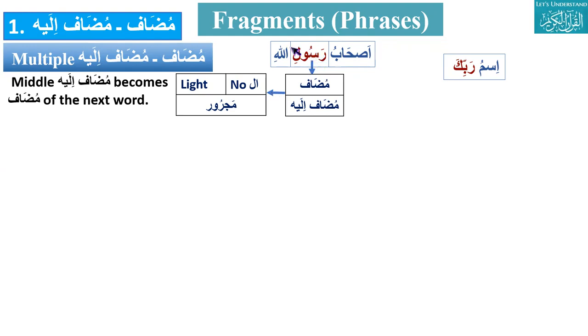Now if I say Rasulillahi, Rasul becomes mudaf. And mudaf has two conditions: it should be light, meaning no tanween and no noon, and it should not have al. Now in Rasulillahi, Rasul is mudaf and Allah is mudaf ilayh. So you see that Rasul, one time becomes mudaf ilayh for ashab and one time becomes mudaf for Allah. So this is a multiple mudaf ilayh.